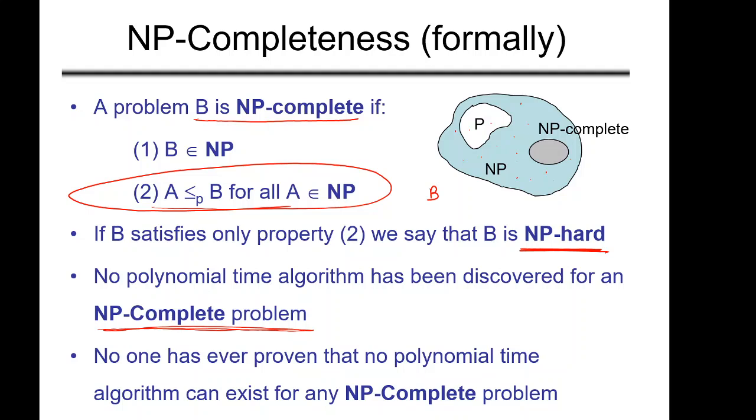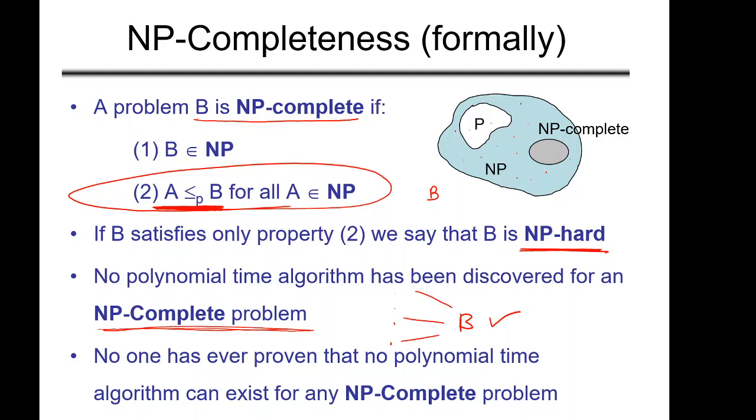So the beauty here is, if someone in the world comes up with a solution for one problem in the NP complete set, then all the rest of the problems can be solved in polynomial time. Why? Because all the problems can be reduced to problem B in polynomial time, and then we have the algorithm to solve B.